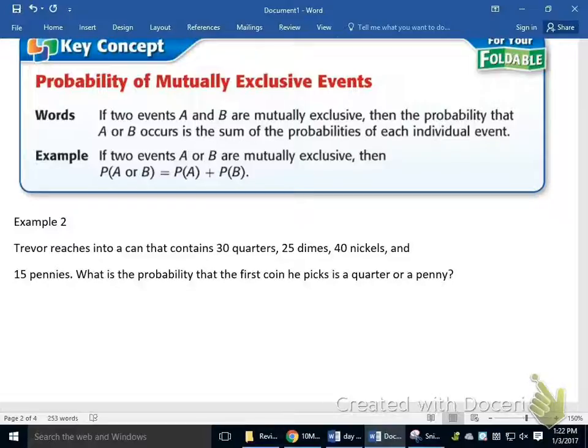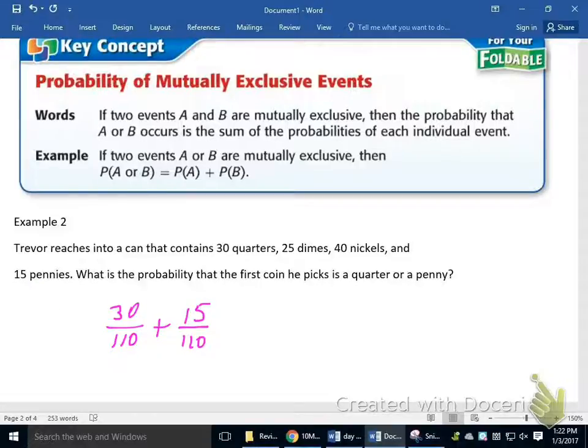So for the quarter, there are 30 quarters out of 110 total coins. I got that from the information they gave me: 30 quarters, and I added these numbers to get the denominator. Now I'm going to add to that for my other event because it said the word "or." The denominator will not change. He's only picking 1 coin. He's not picking a coin and not replacing or anything like that. So he's only doing this action once. The groups are mutually exclusive, so let's take a look. The pennies, there are 15 of them.